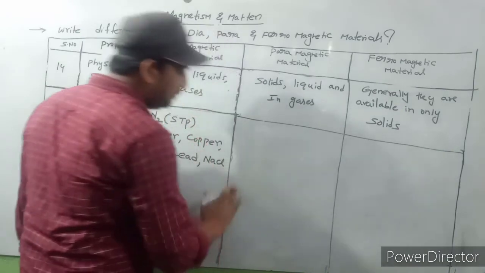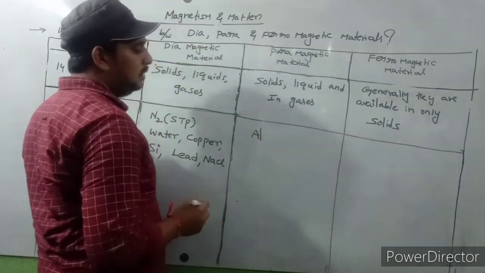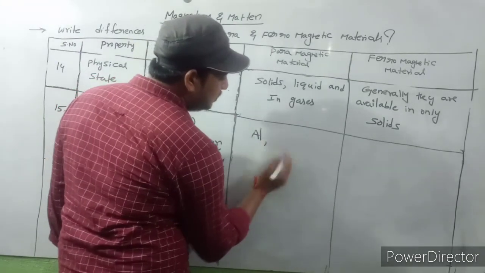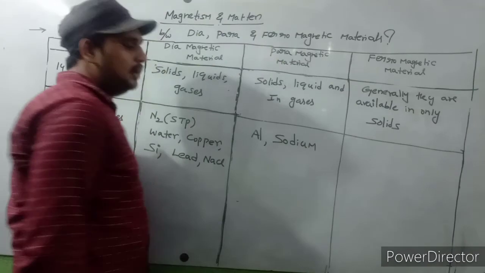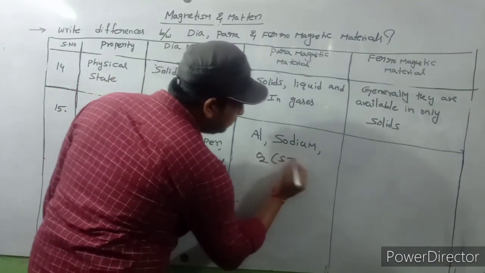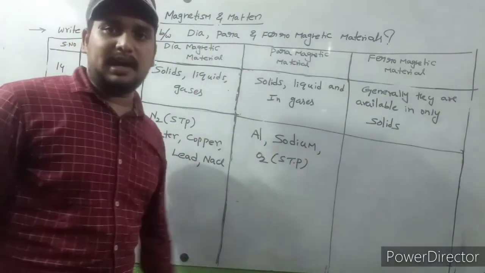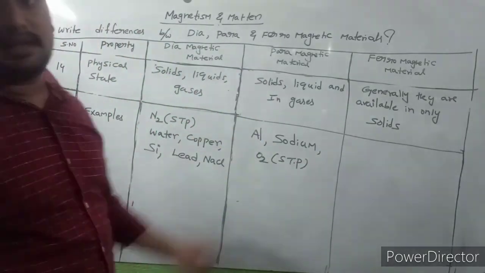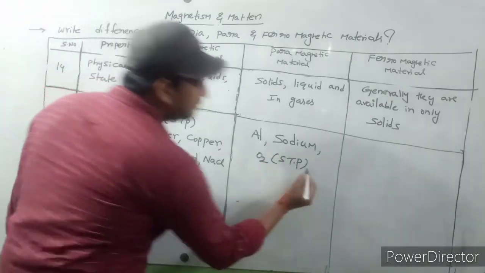The best examples of paramagnetic materials are aluminum, sodium, oxygen at STP, and calcium.